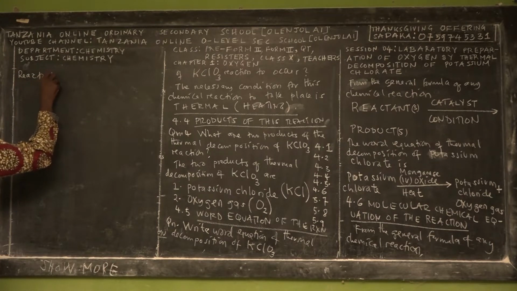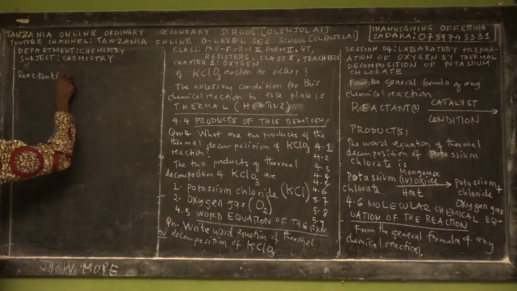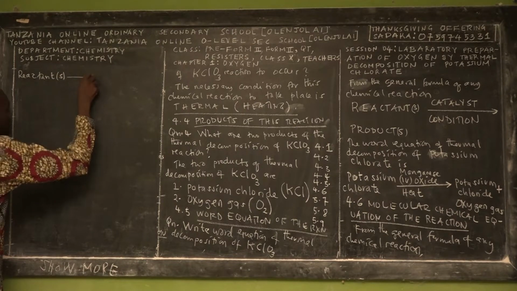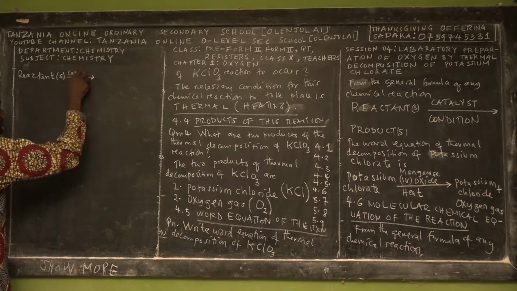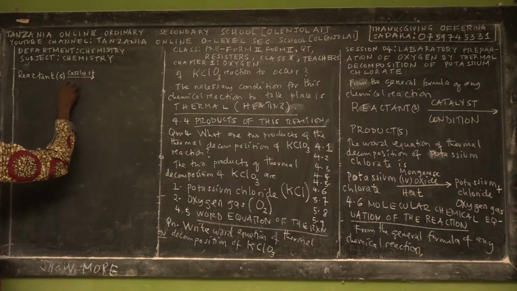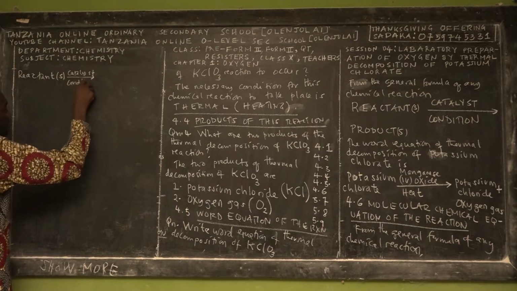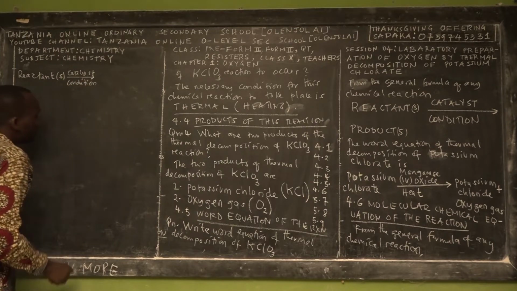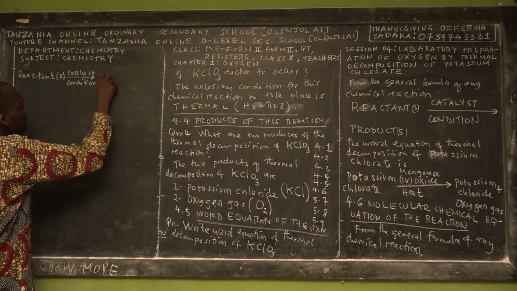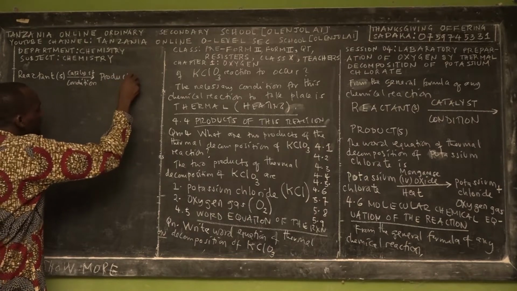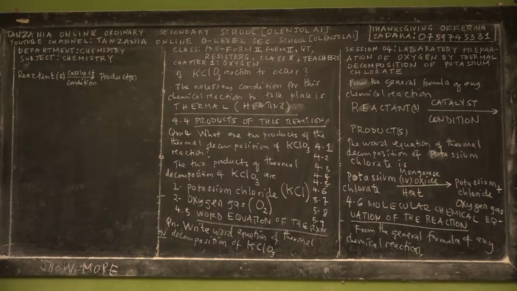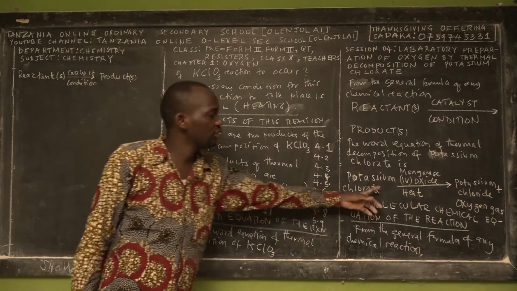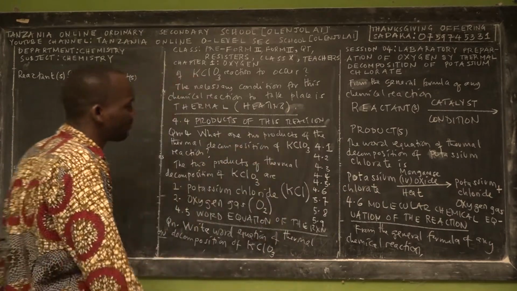You might have one reactant or more than one reactant under the presence of a catalyst, and sometimes we might need a necessary condition. Then on the right hand side we have either one product or more than one product. So from the word equation we may write the molecular formula.